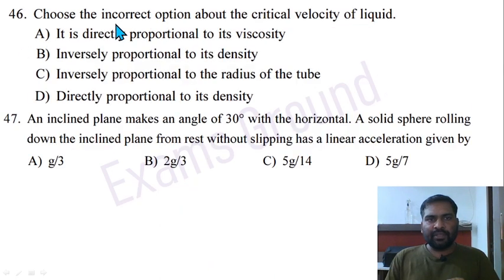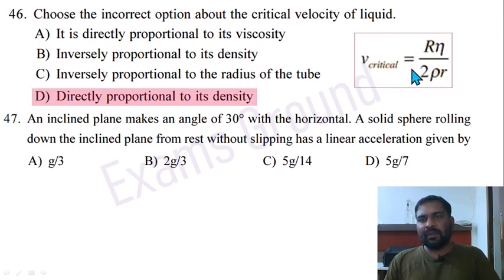Question 46. Choose the incorrect option about the critical velocity of a liquid. Critical velocity of a liquid is proportional to viscosity and inversely proportional to the radius of the tube and density. So option D is correct here, because it is the wrong or incorrect option.